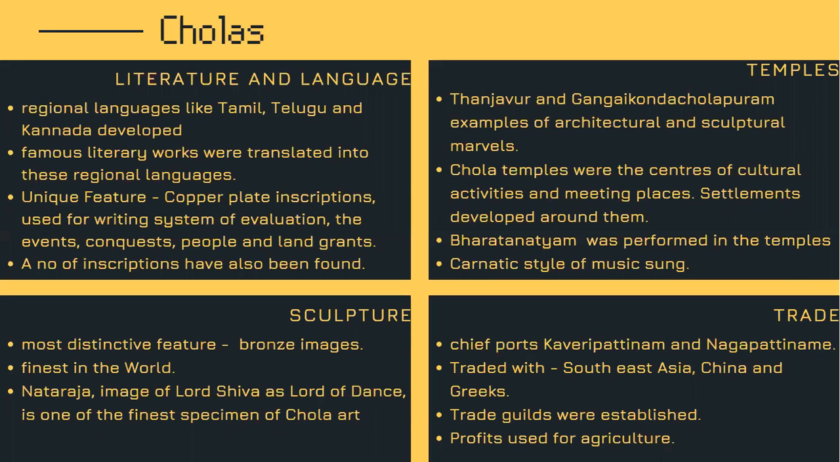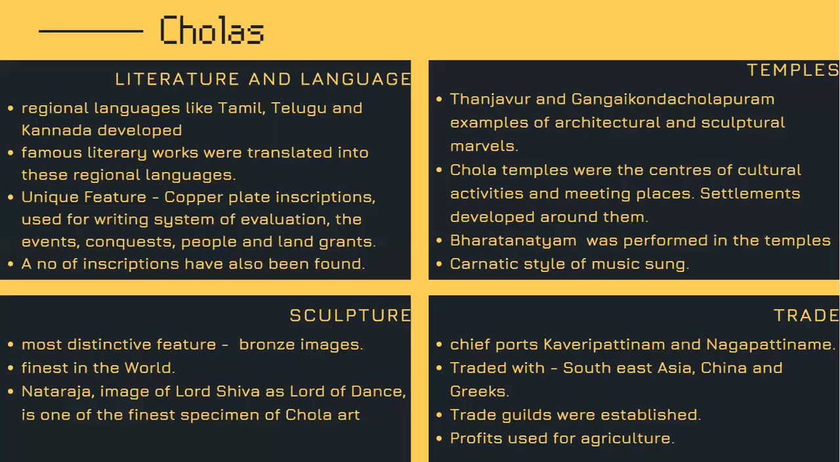Next is temples. I just showed you two very beautiful temples. Thanjavur as well as Gangaikonda Cholapuram are examples of architectural and sculptural marvels. If you look at the sculptures, they are just beautiful, students. Chola temples were the centers. Temples at that particular time, especially temples so big, required a lot of maintenance. They became hubs, meeting places. A lot of cultural activities happened around these temples, and so you have dancers, singers, poets. You have a lot of these land grants.